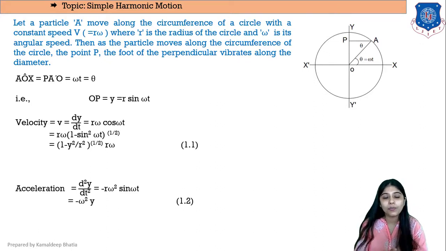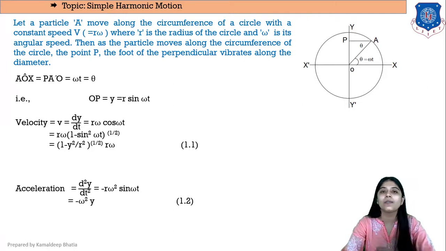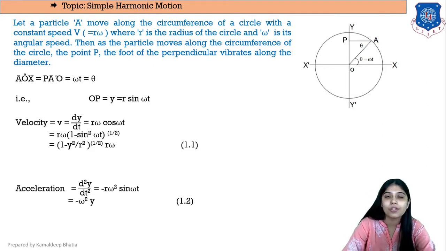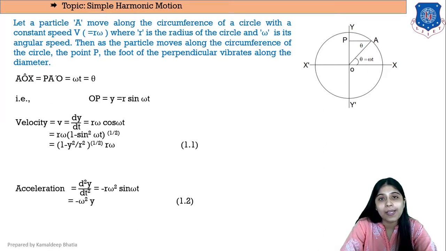So if we want to find the velocity, we can get it by differentiating the displacement equation. Displacement is given by y is equal to r sin omega t. Differentiating this equation, we get r omega cos omega t. Now cos omega t can be written as 1 minus sin square omega t raised to half, and sin omega t can be written as y by r. Substituting this value, we get the velocity equation as r omega into 1 minus y square by r square raised to half. This is the velocity equation in terms of displacement.